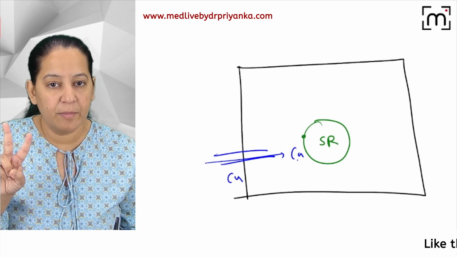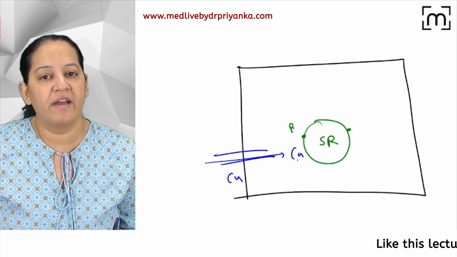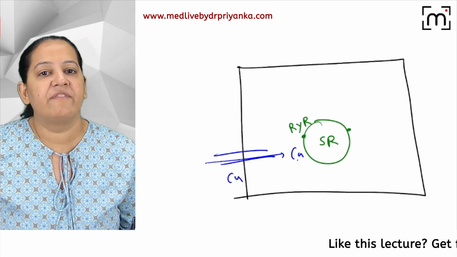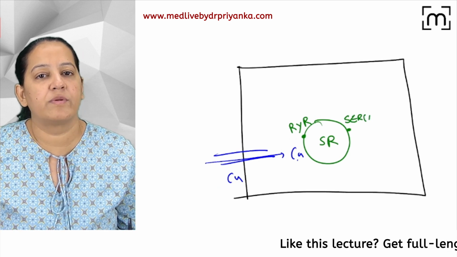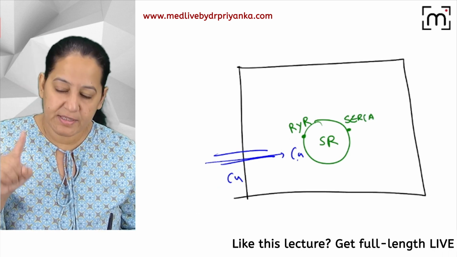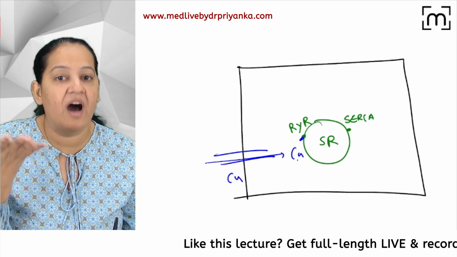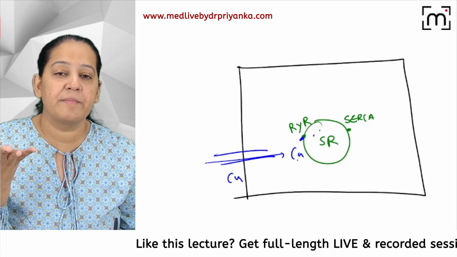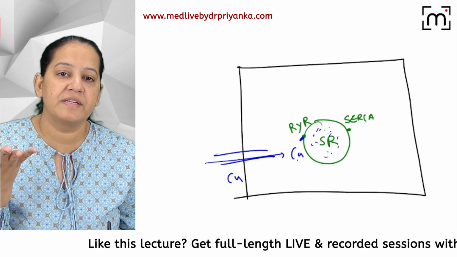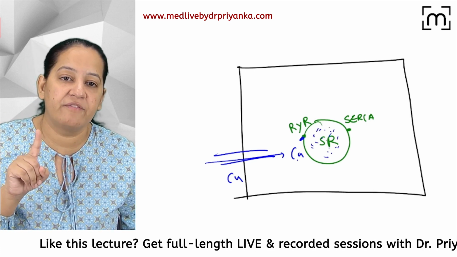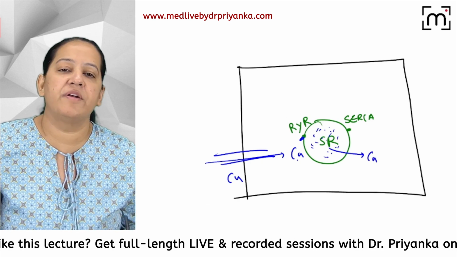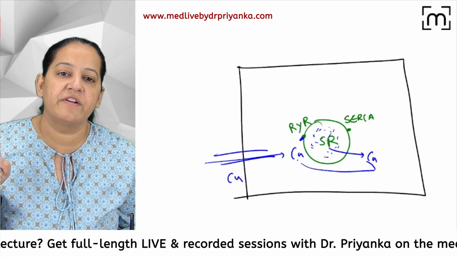On the sarcoplasmic reticulum, two receptors are present. One is RYR, the ryanodine receptor, and one is SERCA, the SERCA2 receptor. So this calcium which is going inside will activate the RYR receptor. Once the RYR receptor gets activated, the calcium present inside the sarcoplasmic reticulum will come out. It is abundant calcium. Now this calcium and this calcium will combine together.